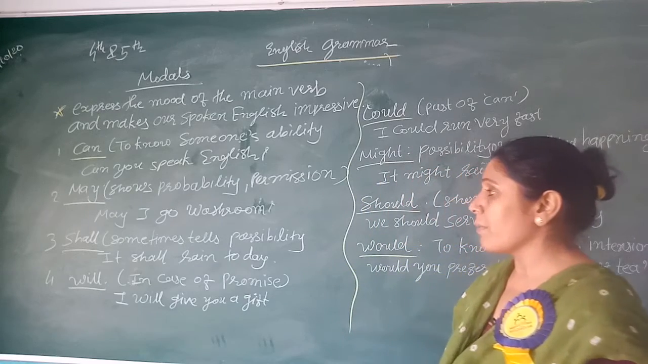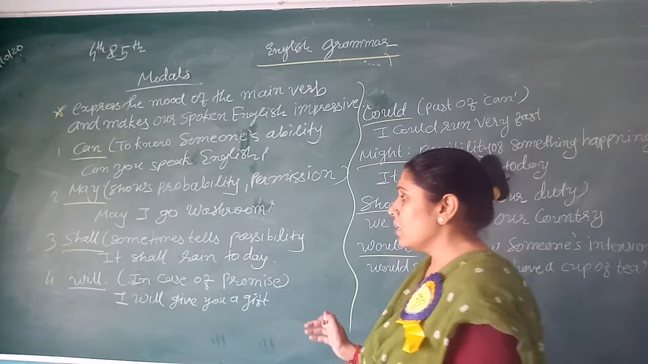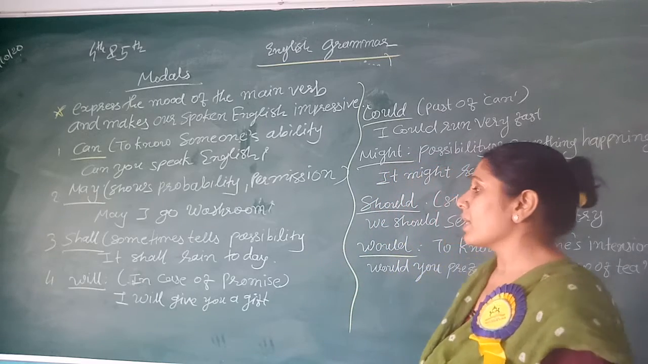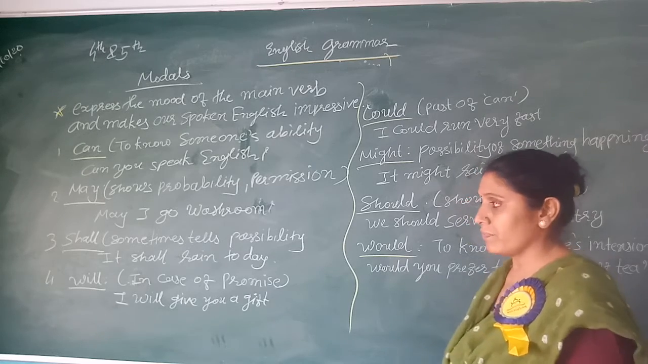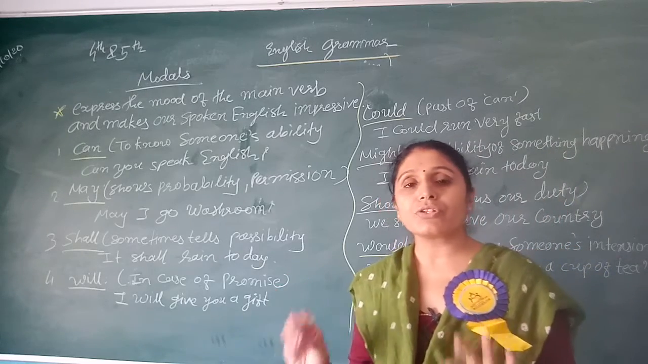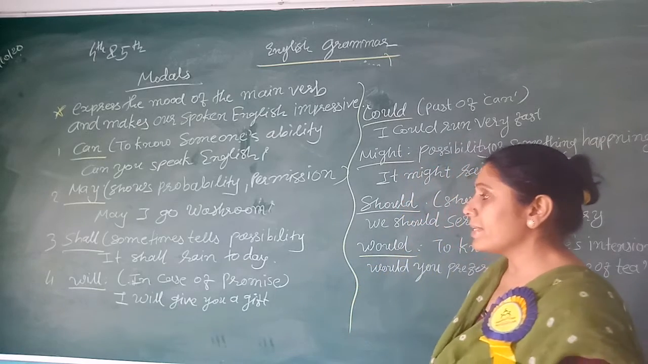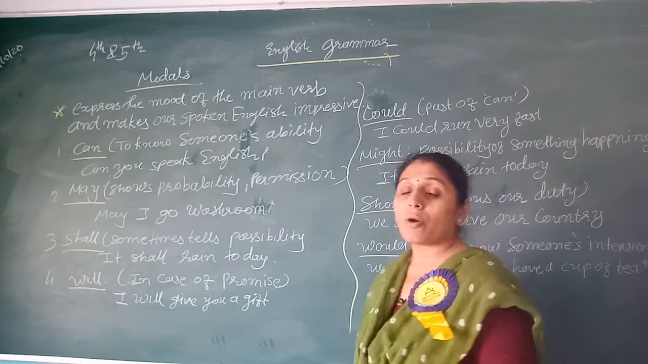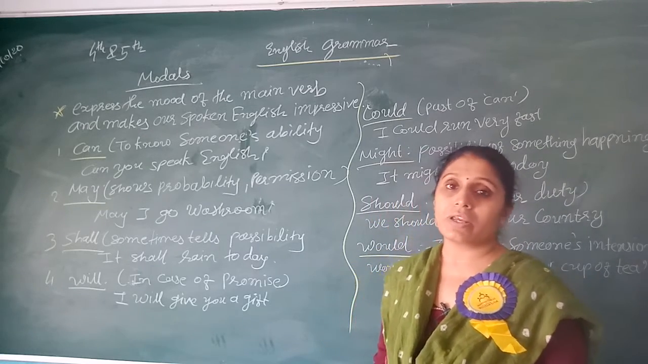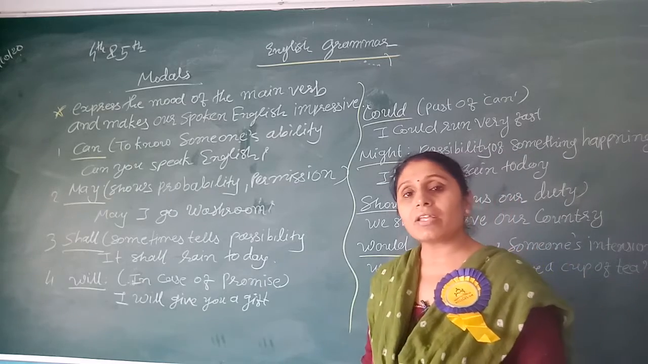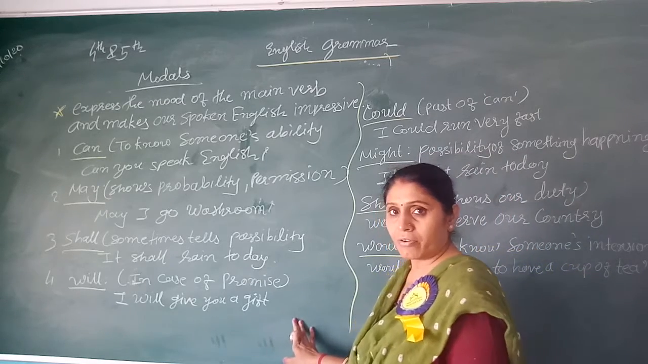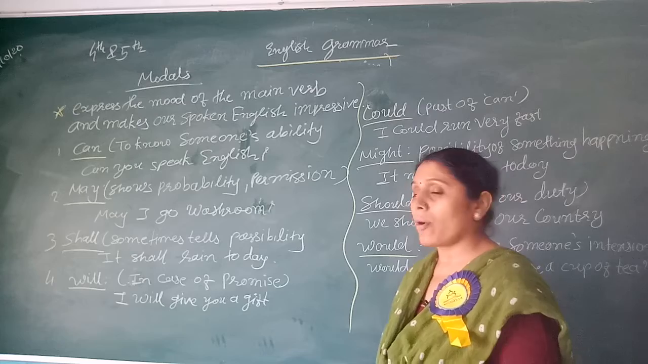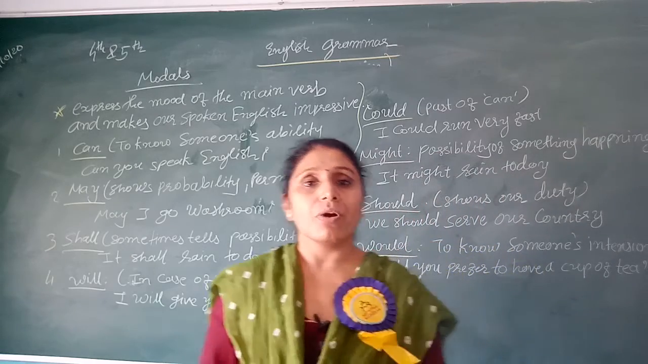Then number three, "shall", is sometimes used for possibility, just like "It shall rain today." Not sure, but just a possibility. And "will" is used in case of a promise, just like "I will give you a gift." It's a promise to someone.